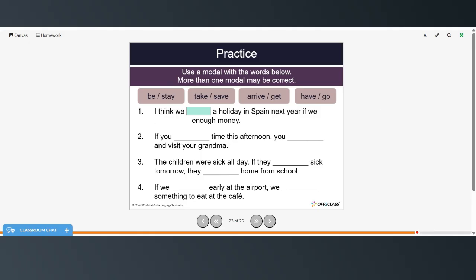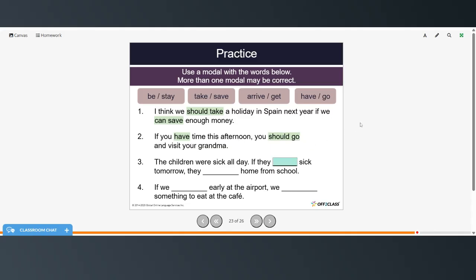So I think we should take a holiday in Spain next year if we can save enough money. If you have time this afternoon, you should go and visit your grandma.